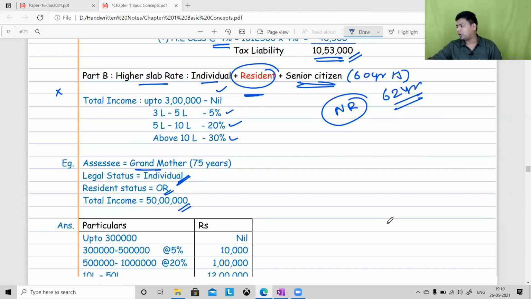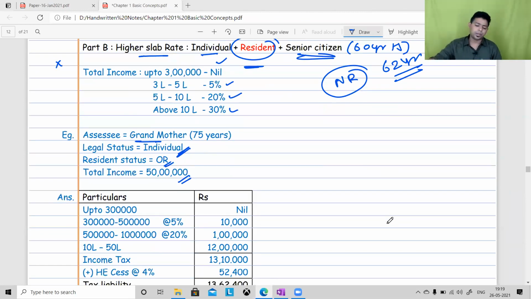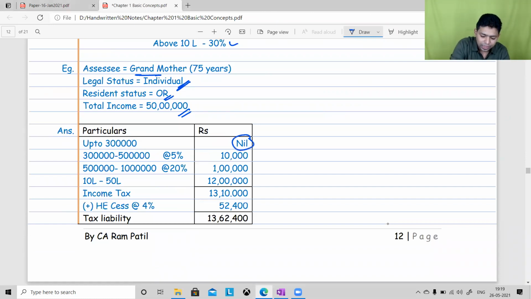Okay, I got a few answers. Few right, few wrong. Up to 3 lakh nil. Please remember, she is a resident senior citizen. Up to 3 lakh nil. 3 lakh to 5 lakh 5%, so the gap is only 2 lakh rupees. 2 lakh rupees into 5% comes to 10,000 rupees. 5 lakh to 10 lakh at 20% comes to 1 lakh.